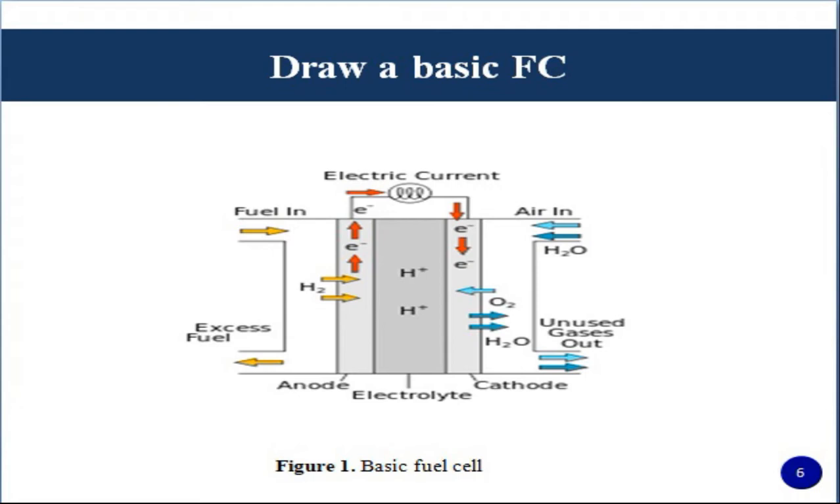Now what is the output? The excess of fuel is taken out. Another output is the unused gases, which are taken out, and the major output is the electric current. When a fuel, that is hydrocarbons, is oxidized by oxygen O2, we create electric current. So this is the conversion process of a fuel cell.